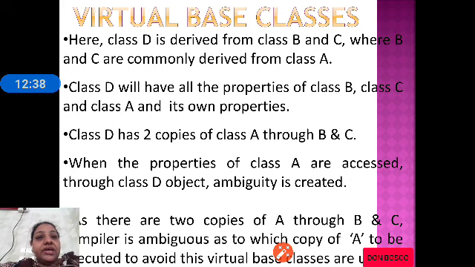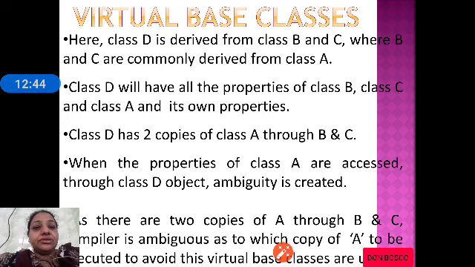The problem here is class D has two copies of class A. One is through B, the other one is through C, as B and C are commonly derived from A.